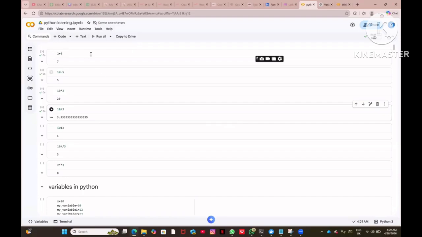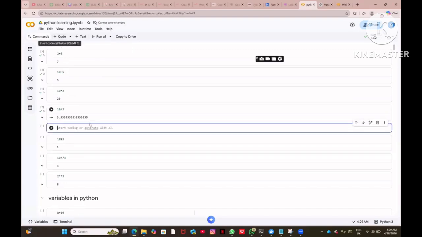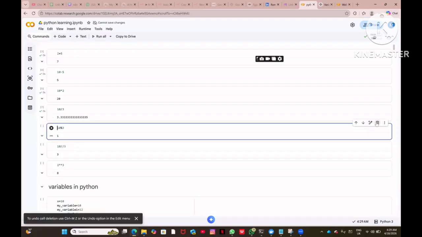So basically all kinds of arithmetic calculations you can do using Python, as you can see. And you can write the code that way. Suppose you want to write code. Whoever is not familiar with Colab, I just want to tell you there is an option of code here. Just click it and you can write it here. And if you want to delete it, you can delete it from there, right?